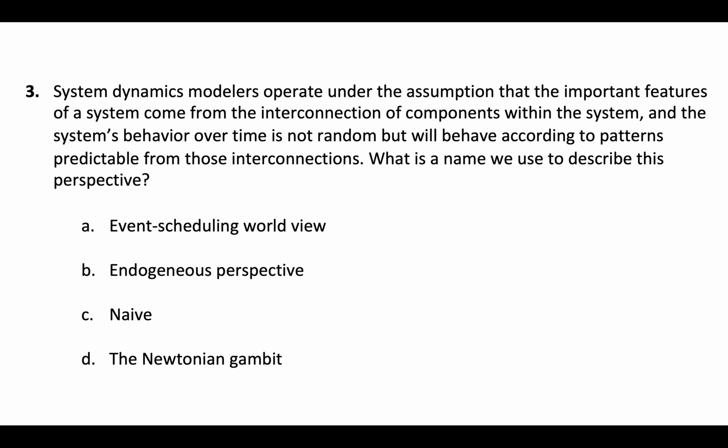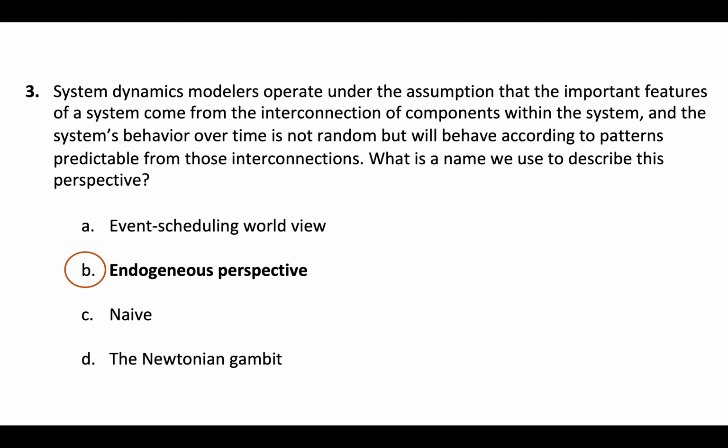So we have talked about this perspective where you don't need randomness, where all of the dynamics come from just knowing the basic interconnections of all the components that we're modeling. And that is what we call the endogenous perspective, where everything comes from within. So it's not the event scheduling worldview. We haven't actually brought that up in this class, although that is a simulation-related term, but it's for a different type of simulation. The Newtonian gambit, well, I just made that up.